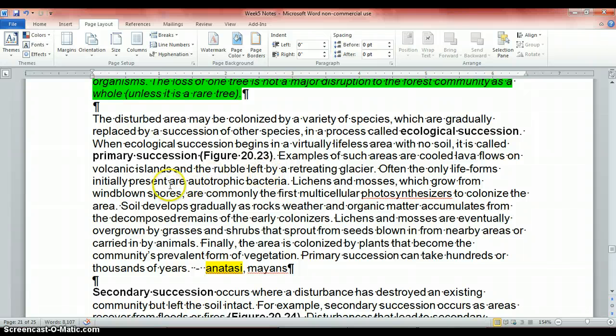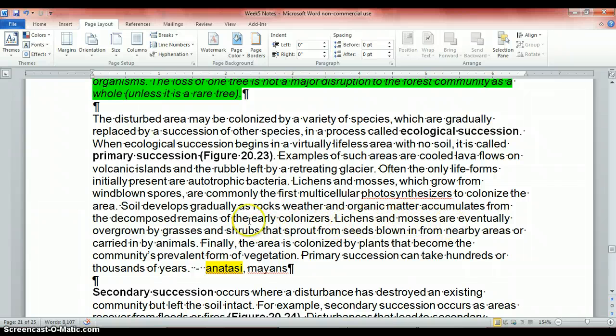Often the only life forms initially present are autotrophic bacteria. Lichens and mosses, which grow from wind-blown spores, are commonly the first multicellular photosynthesizers to colonize the area. It depends on how big it is, right? Did you take out a chunk in the center of a forest, or did you take out an entire mountain? Soil develops gradually as the rocks weather and organic matter accumulates from the decomposed remains of the early colonizers.